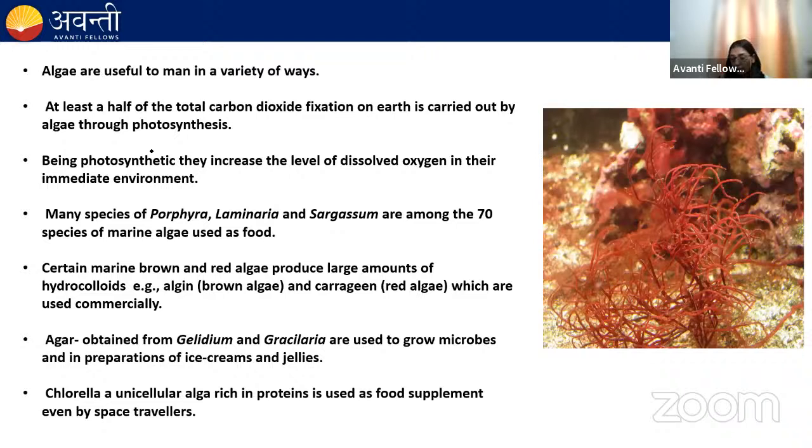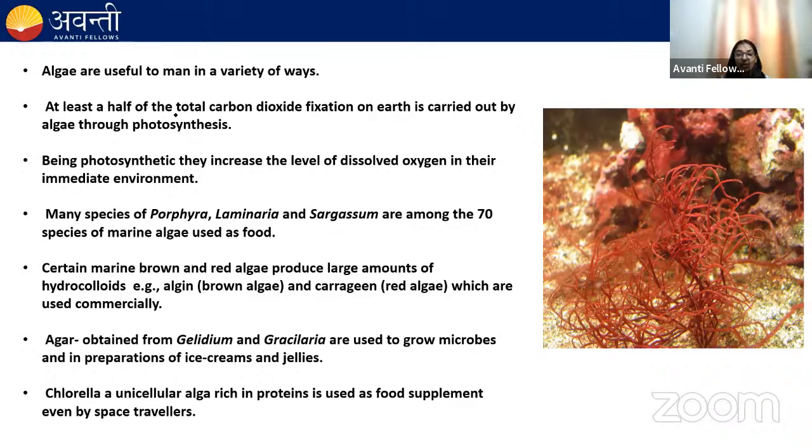Now let's discuss some of the uses of the algae. Algae play a very important role in the ecosystem because they perform photosynthesis, so they can fix at least half of the total carbon dioxide which is present in the earth. Because they are photosynthetic, we know that during photosynthesis, oxygen is released. So in the environment where the algae is present, there is an increased level of dissolved oxygen.